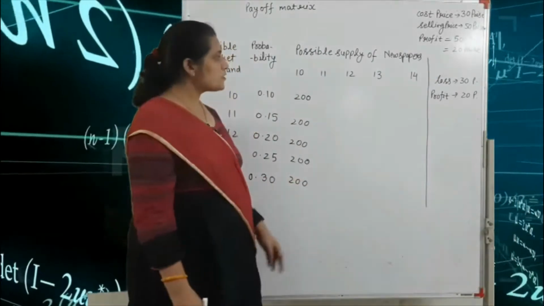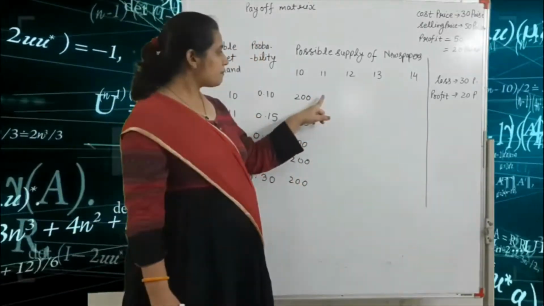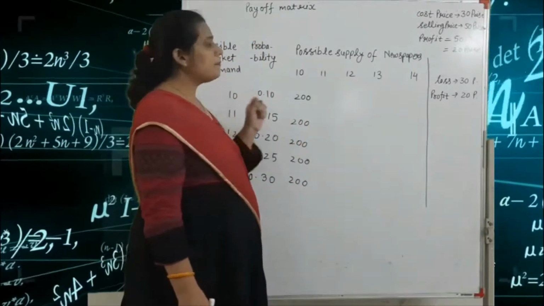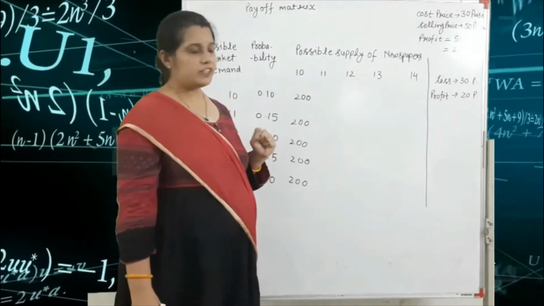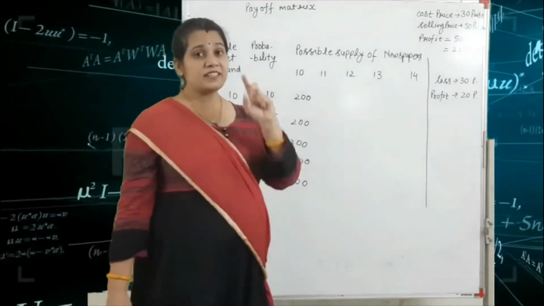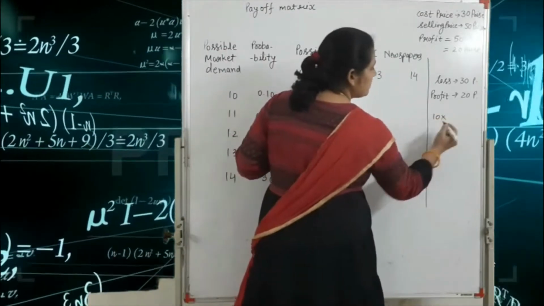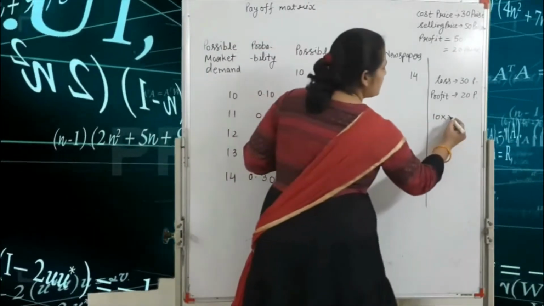Next, if supply is 11 and demand is 10, we fulfill the 10 copies. So 10 copies are sold out and the profit is 20.